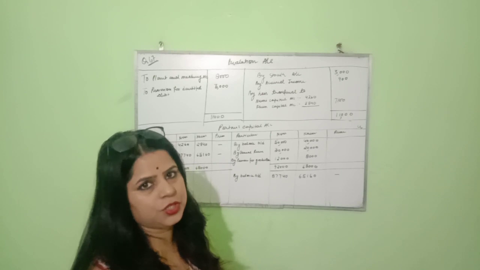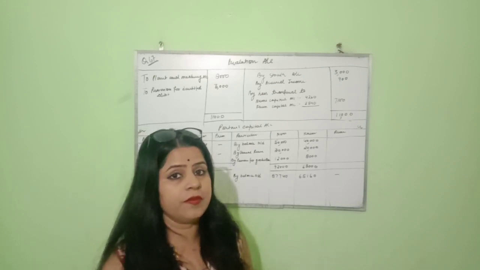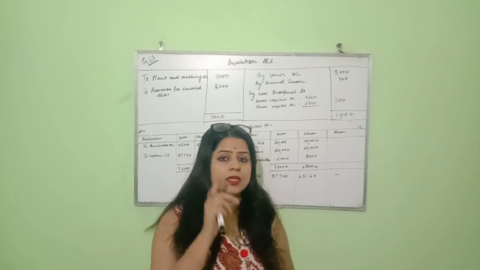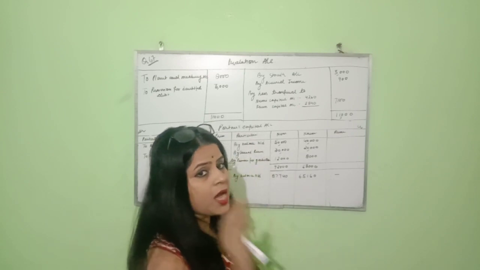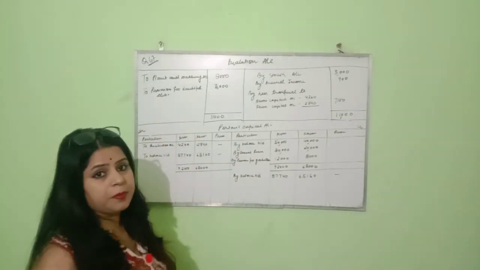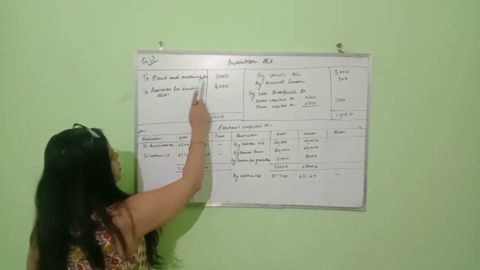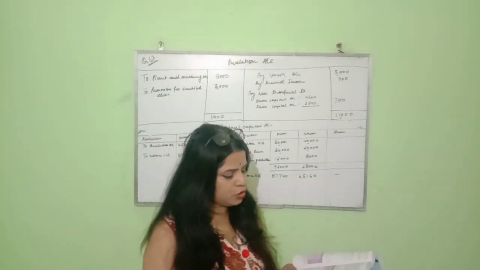Now see the balance sheet. In the balance sheet, the value of your plant and machinery is given as 80,000 and it is decreased by 10%, that is 8,000. Asset is decreasing, so you will write in the revaluation account debit side, to plant and machinery 8,000. Then see the adjustment number 2.